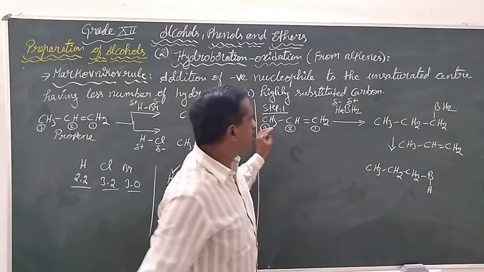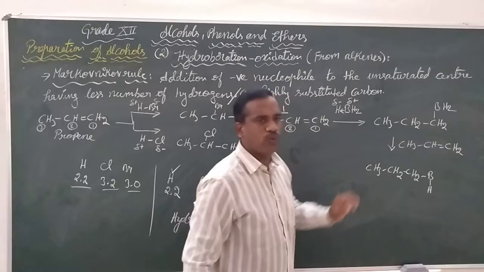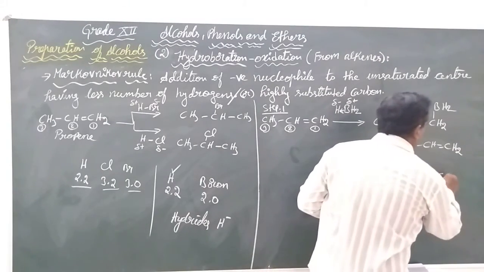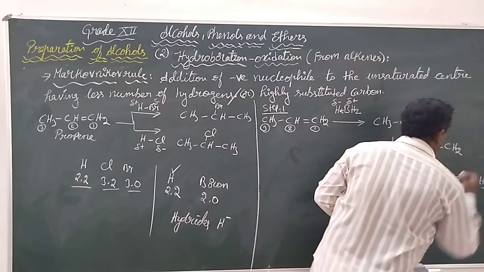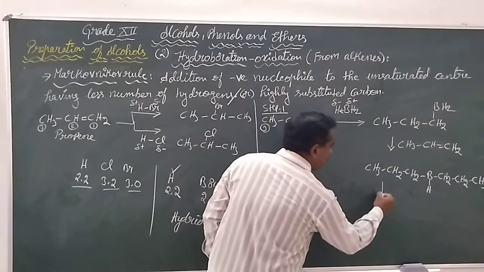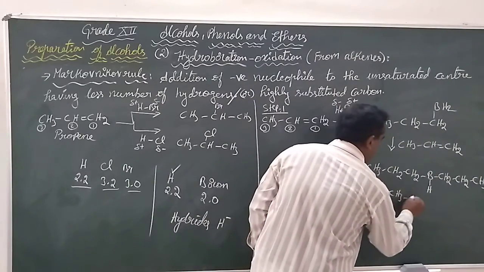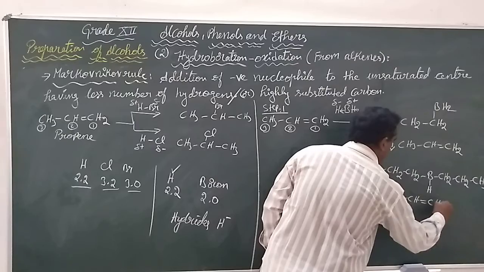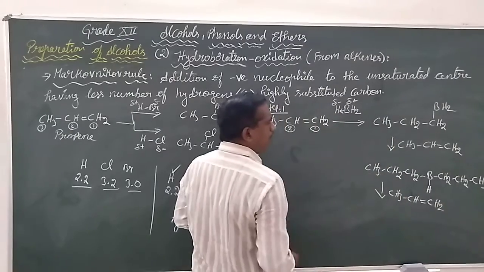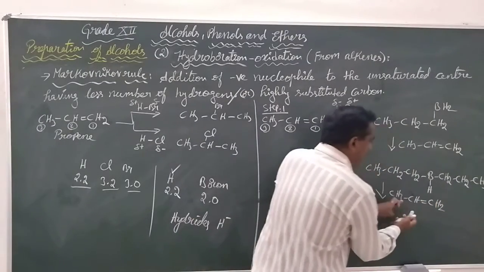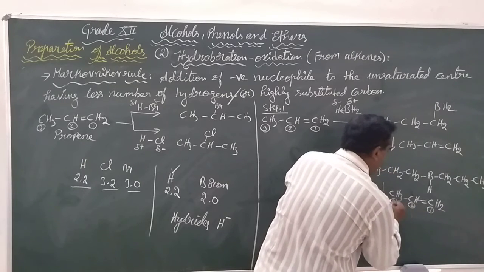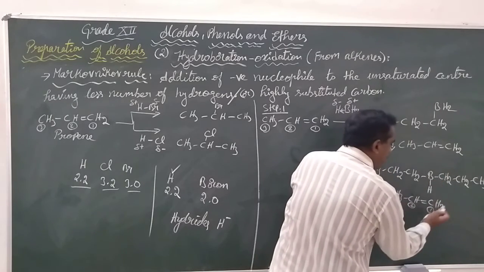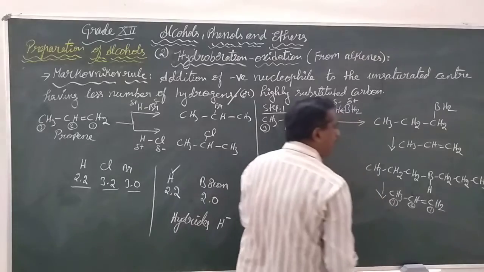The same mechanism will continue, children, and we have another alkyl group left over. If this is continued for the next step, it is the same: the hydrogen will be added to the carbon of the unsaturated center having a lesser number of hydrogens, and the boron will be added to the carbon having more hydrogens.